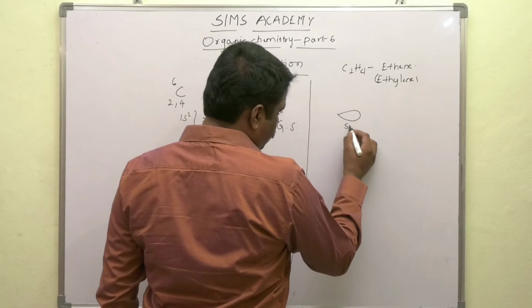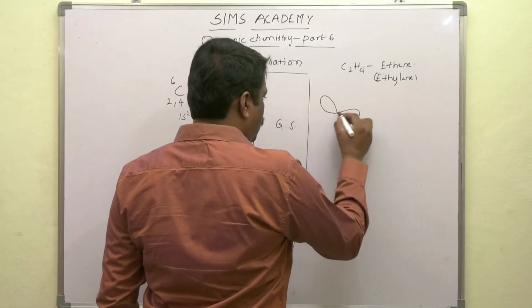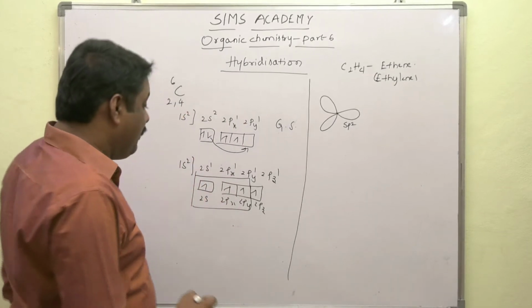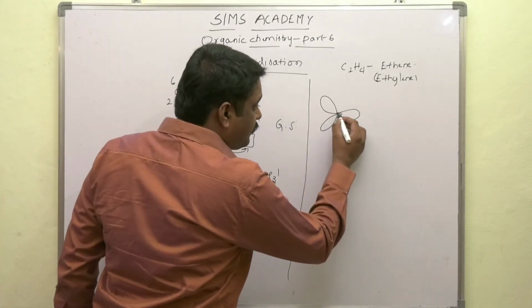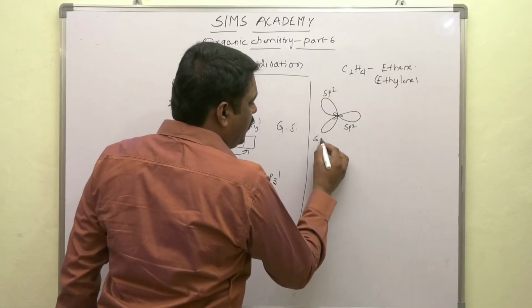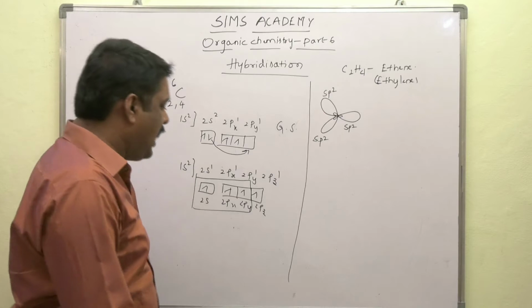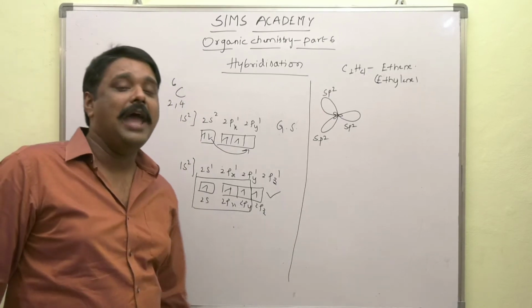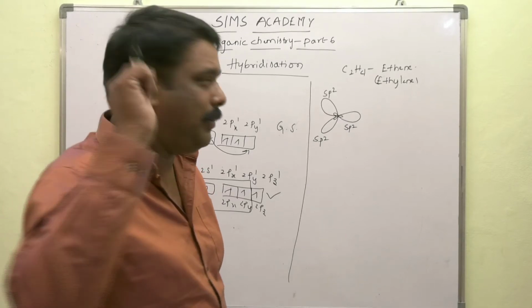What are those 3 hybrid orbitals? They are three sp2 hybrid orbitals. Now we have to observe carefully: there is one unhybridized 2pz orbital.